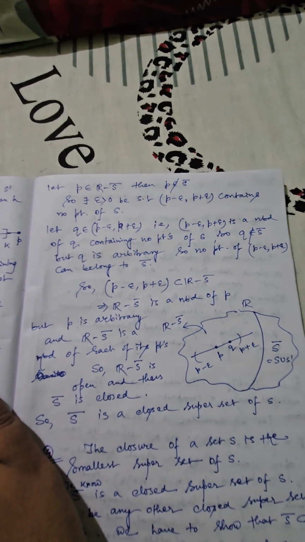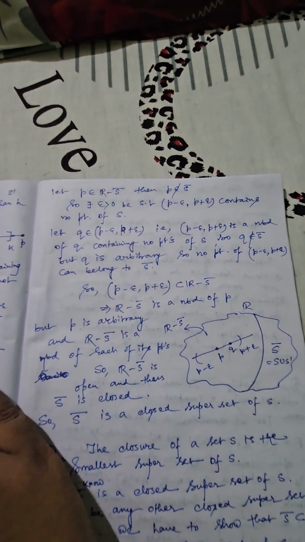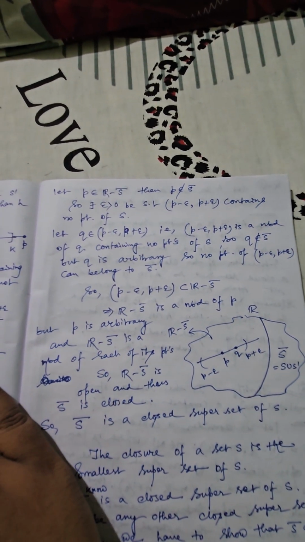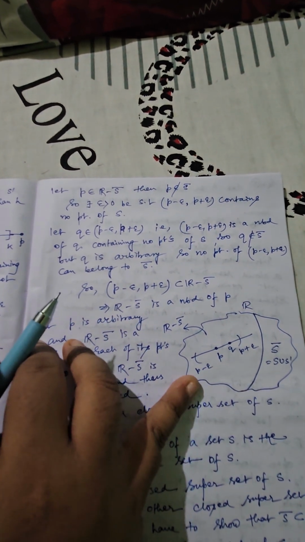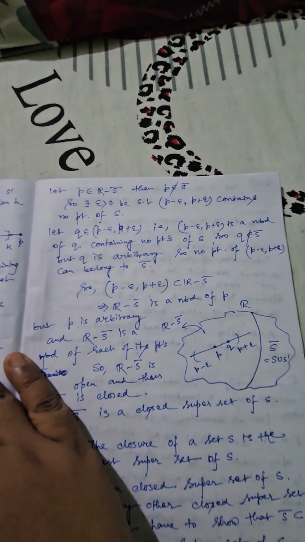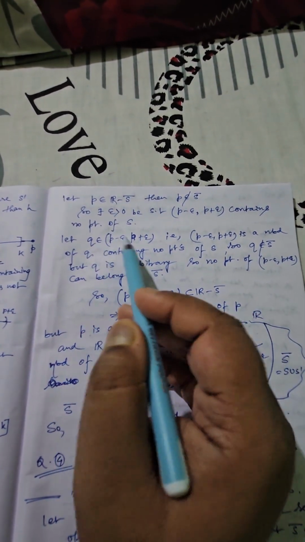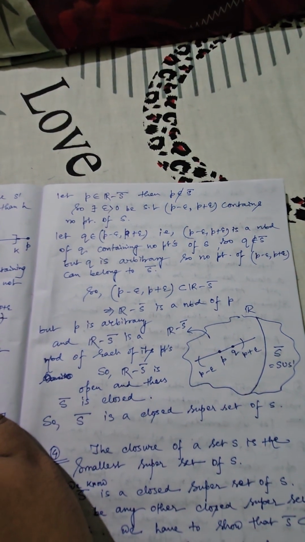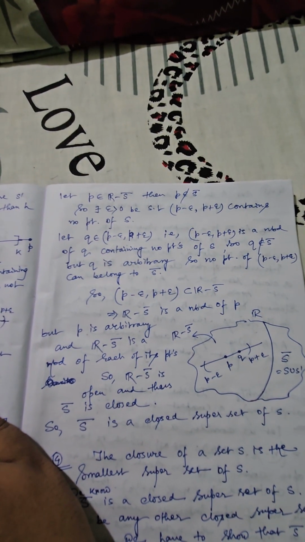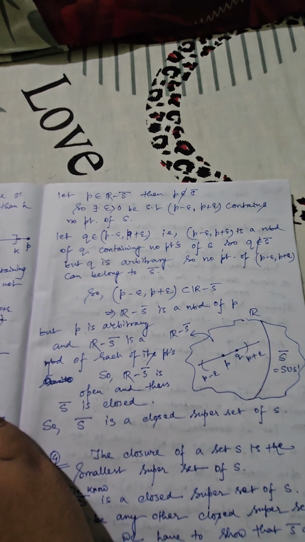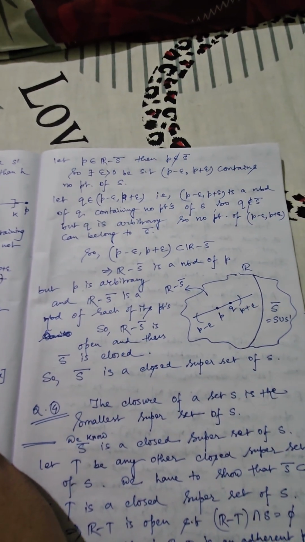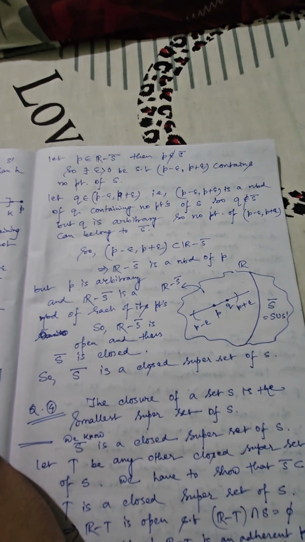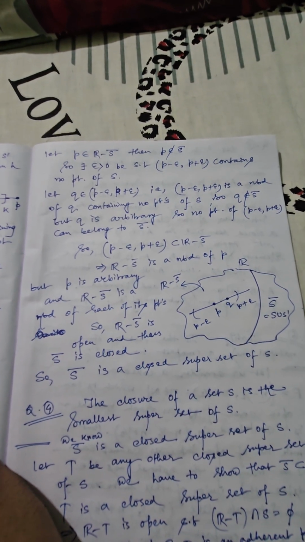So if I want to take any arbitrary element, say Q, as shown in the figure, it is totally different from that of S. So whenever Q is a part of this neighborhood, it should not be a part of S bar. So that's why I have written the same thing. Whenever Q belongs to this open interval or neighborhood, Q contains no points of S, and also it is not a part of S bar. But you have taken Q in an arbitrary fashion. That means no point belonging to this interval is a part of